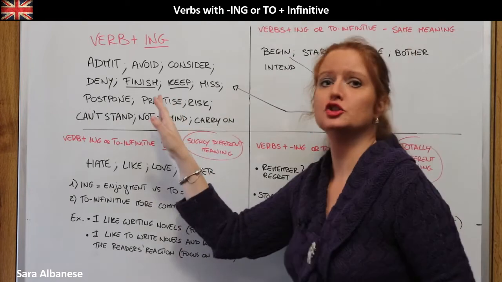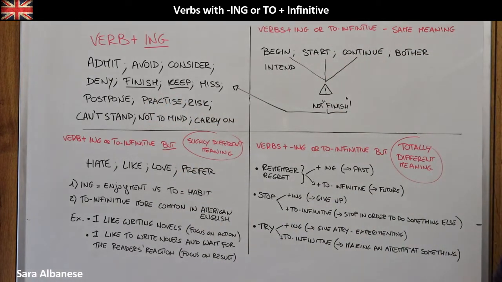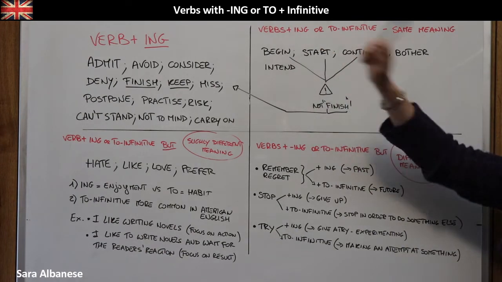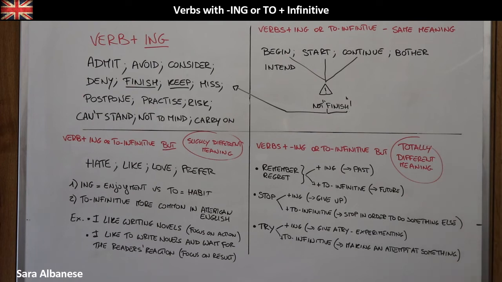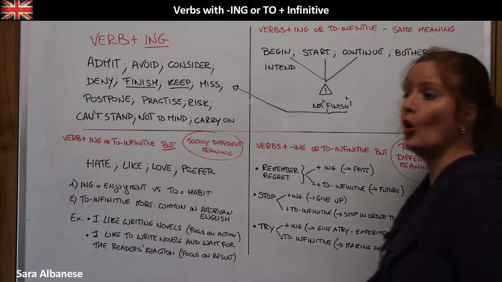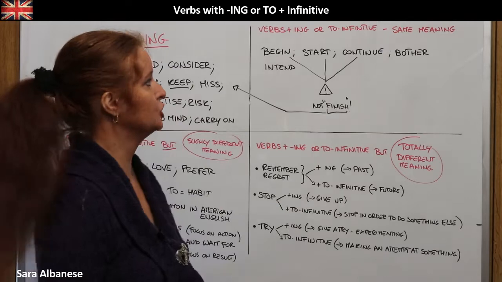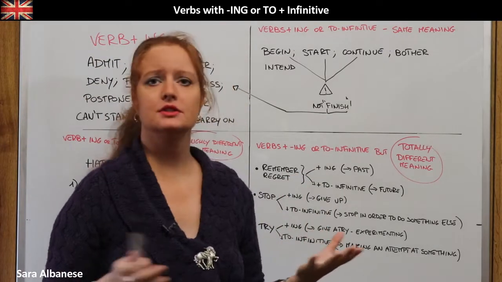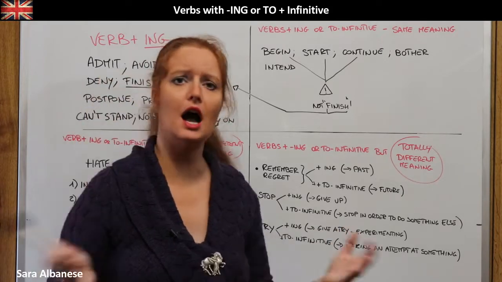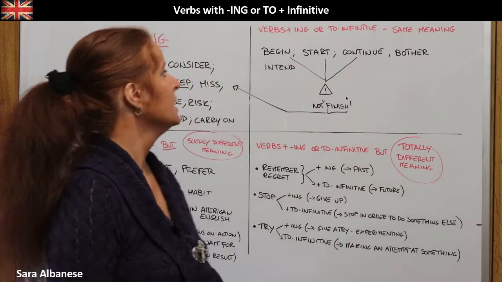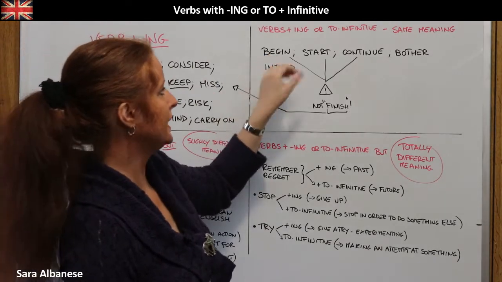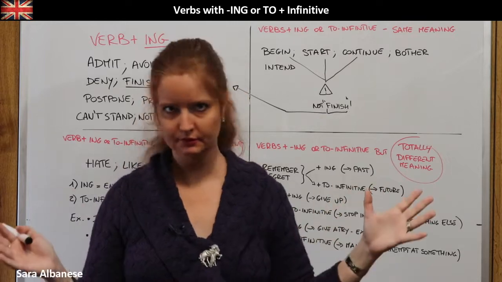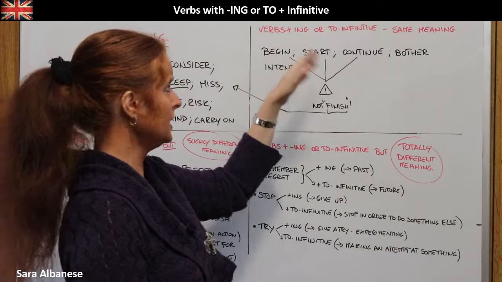Now, let's shift to the other group here, which concerns verbs that are followed either by an ing form or by a to infinitive, and they have the same meaning, so there is no problem here. We can use either one with no problems. These verbs are, for example, begin. I begin doing something, but I begin to do something. It's right, anyway. Same goes for start.